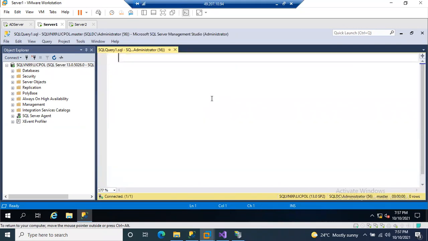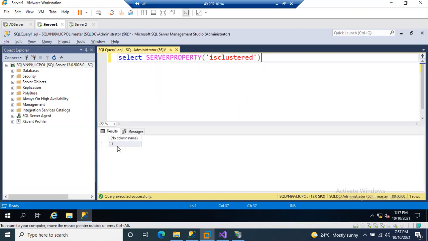Everything we can check in this cluster. The same command I am writing: select server property is clustered. One, it is saying, means true. It is a cluster environment.